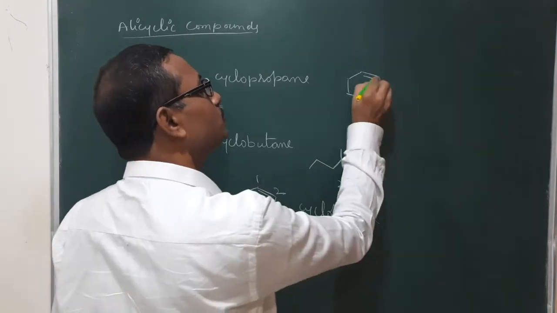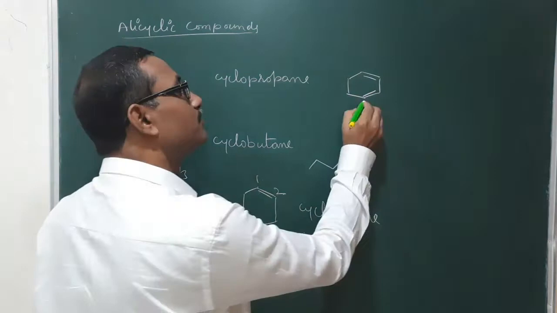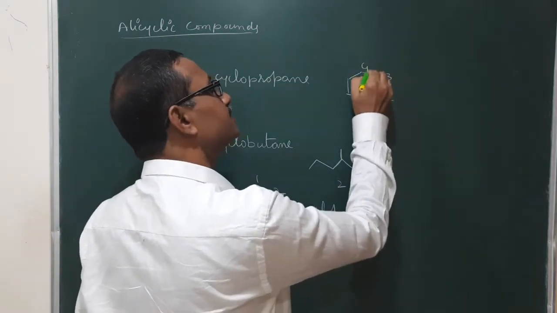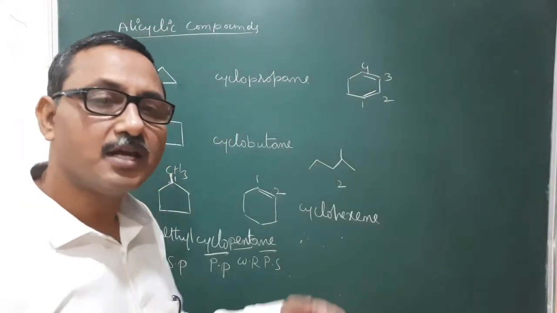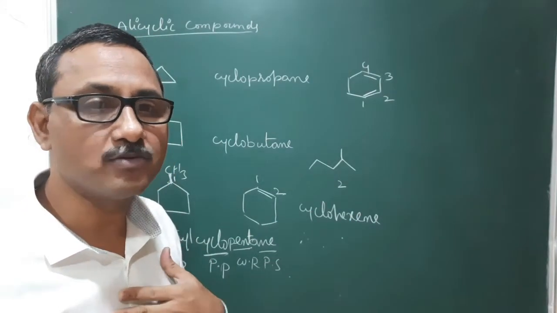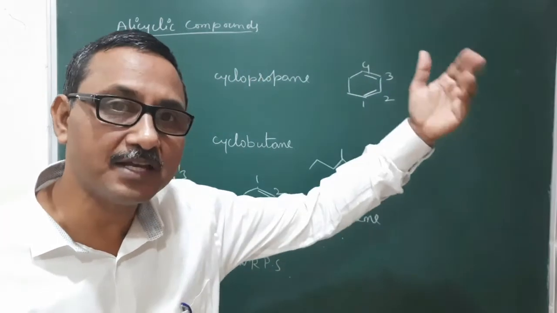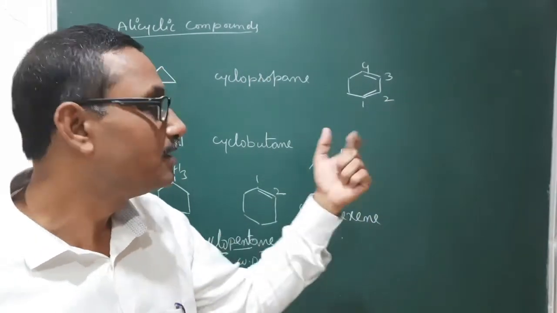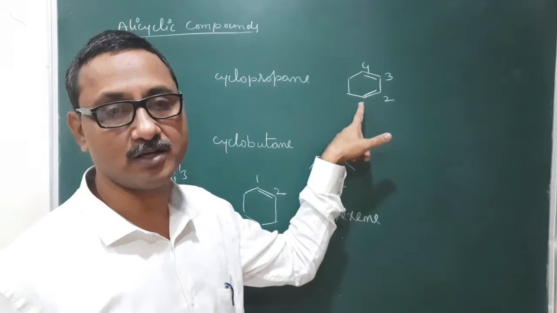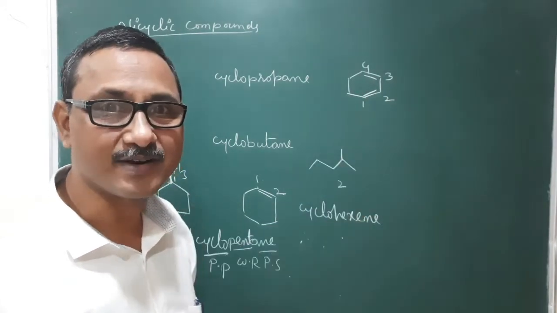Next, suppose 2 double bonds are there. If 1 double bond is there, no issue. Here 2 double bonds are there. In this case, we will give numbering like this. Numbering in the case of alkenes, that is multiple bond containing compounds, is the same: from one end we give it based on the lowest locant rule. But here we will start from 1 double bond, because there is no end for this ring.